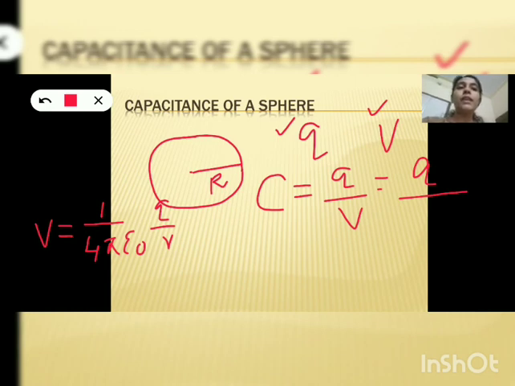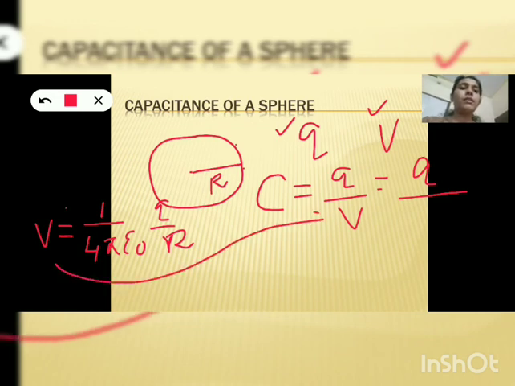If we consider any point on the surface of the sphere, what is the distance from the center to that point? It will be capital R. So here the distance small r can be replaced by capital R. Then substitute this expression for potential in this equation. You will get capacitance equal to Q by 1 by 4 pi epsilon naught into Q by capital R.